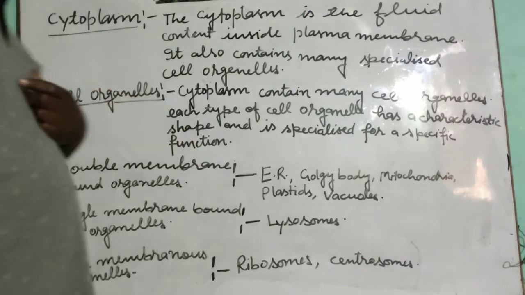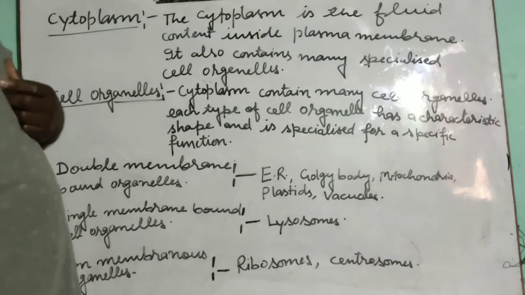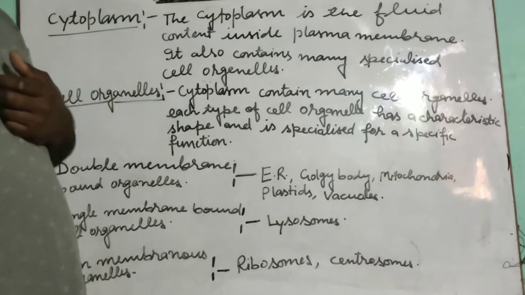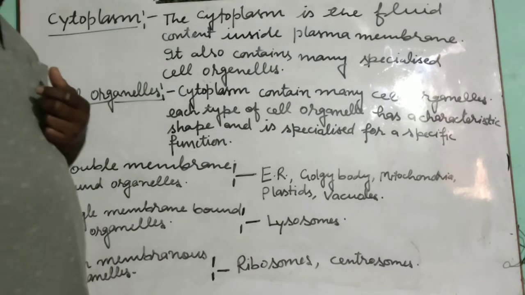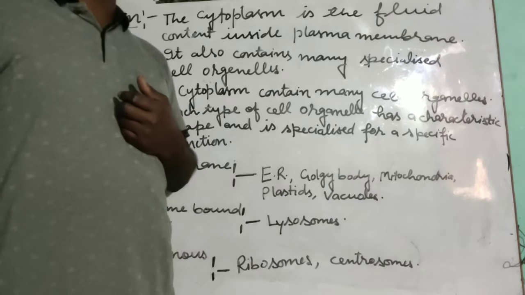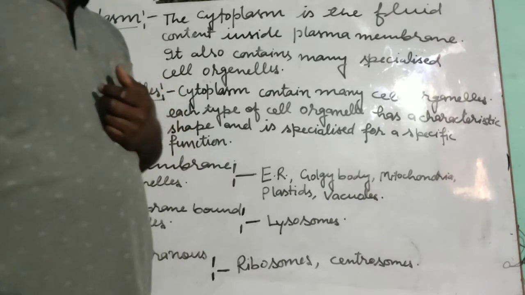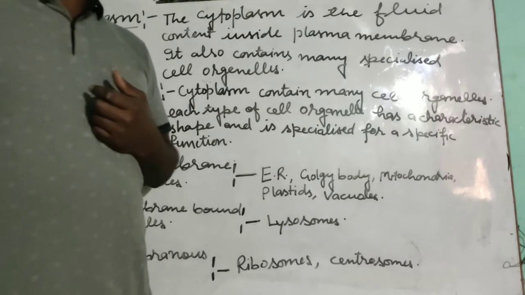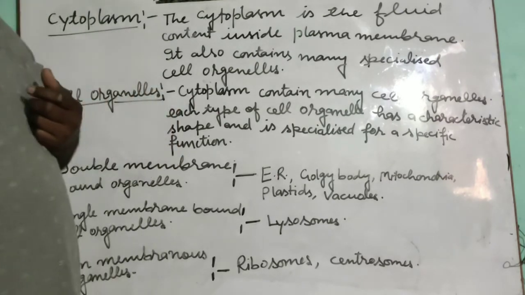Now we will see the cell organelles. There are different cell organelles in our body like endoplasmic reticulum, Golgi body, mitochondria, plastid, vacuoles, lysosome, ribosome, centriole, etc. These are categorized into three categories on the basis of the presence of membrane.